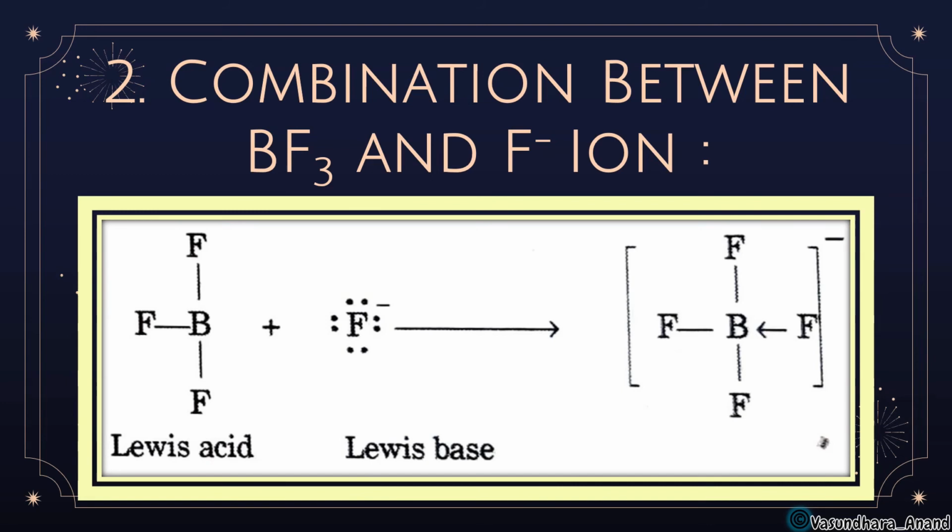Another one, BF3 and F minus. BF3, being electron deficient, will be a Lewis acid, and F minus is having a lone pair of electrons, a negative charge. So what will happen? This lone pair will be donated, and this will form a coordinate bond towards the boron. Clear?